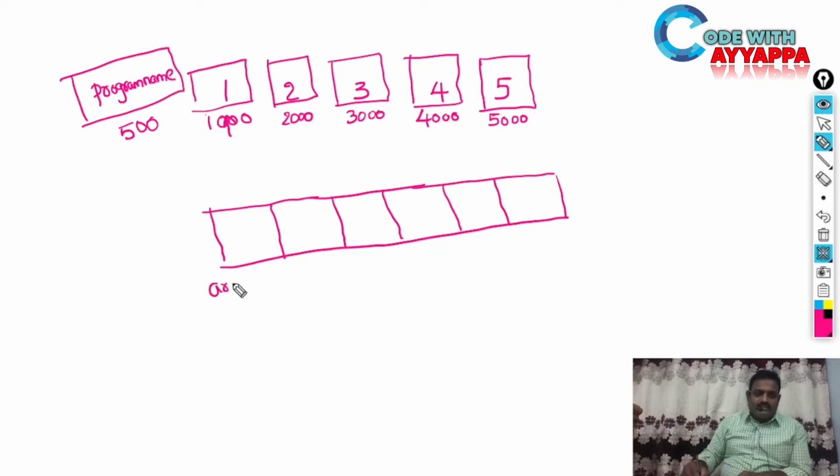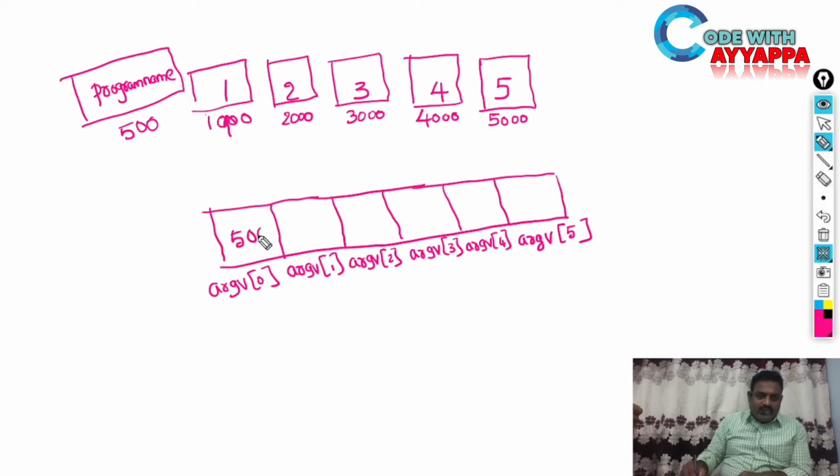So what are the memory location names here? This is argv of 0, the name. This one is argv of 1, this location is argv of 2, this location is argv of 3, this location is argv of 4, and this location is argv of 5. All these locations are capable of storing addresses. So 500 will be stored in argv of 0, which points to this memory location. With the help of argv you can access this memory location.